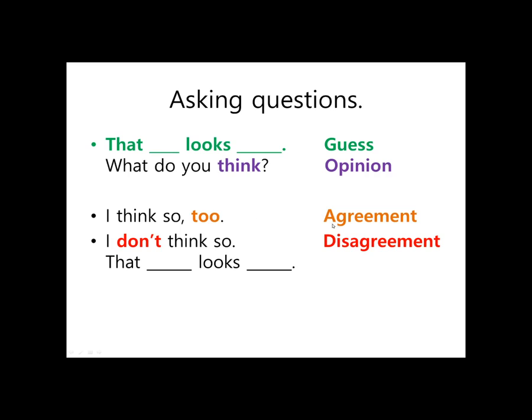We use this to agree with someone's thoughts, and we can say "I don't think so." This is a disagreement. And then we say our feelings. So, "That pizza looks delicious. What do you think? I think so too." Okay, so we will discuss how to use these sentences one at a time.